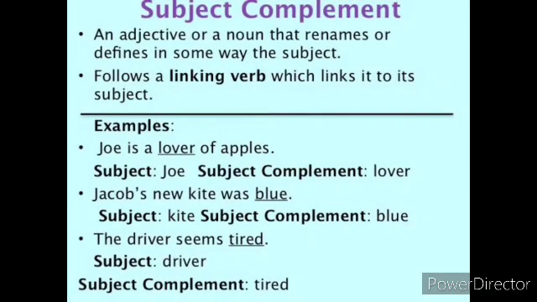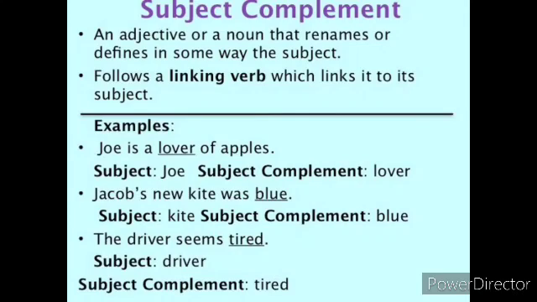A subject complement is an adjective or a noun that renames or defines in some way the subject, and it follows the linking verb, which links it to its subject. Look at the example. Joe is a lover of apples. Here Joe is the subject, is is the linking verb, and lover is the subject complement, which describes the subject, Joe. So it is known as subject complement.